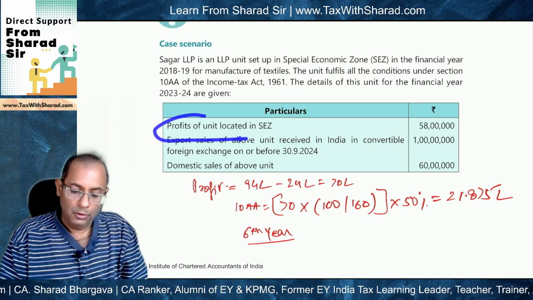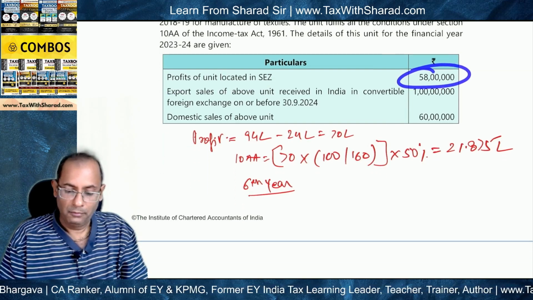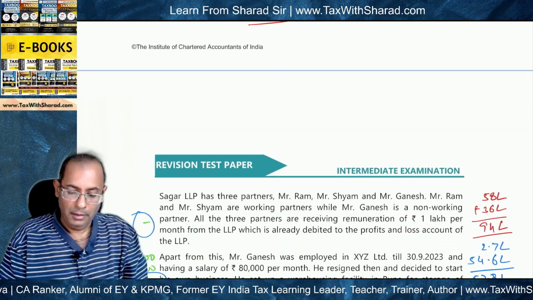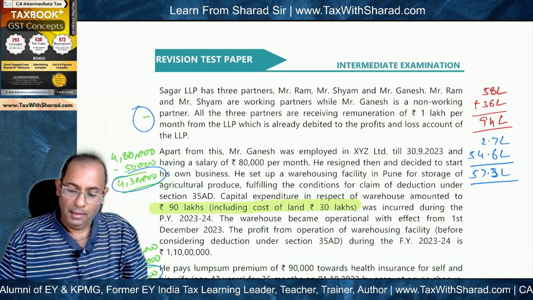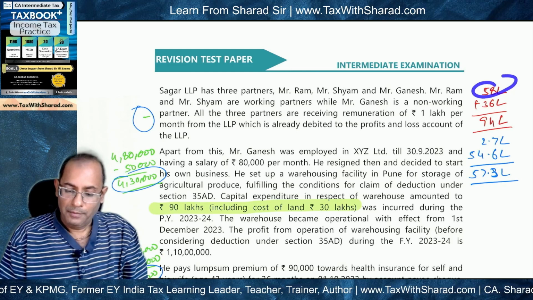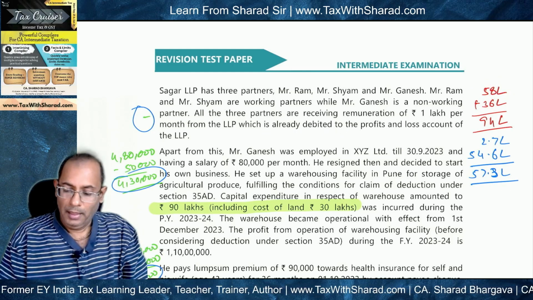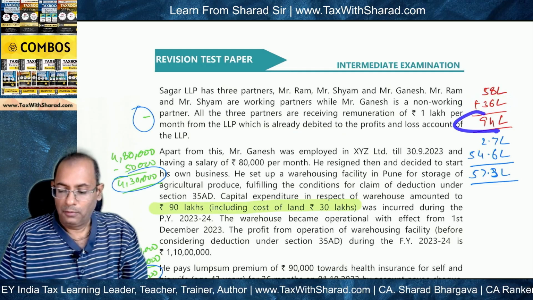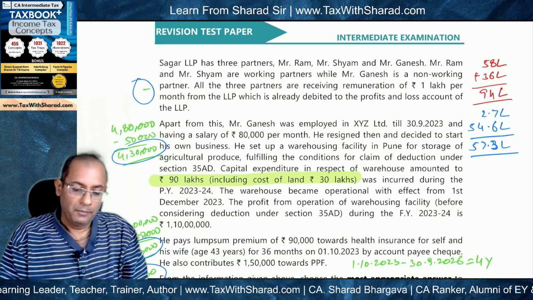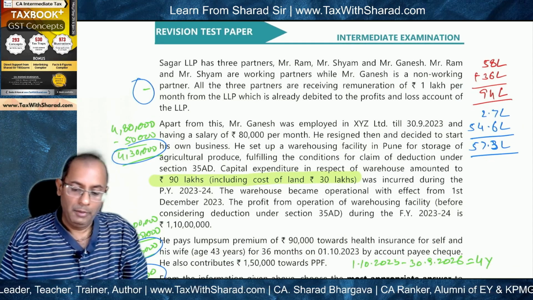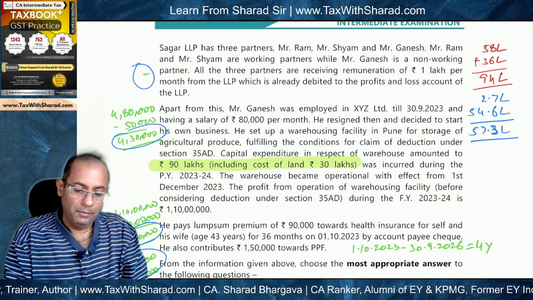So profits of units located in SEZ, and we can assume that 58 lakh which is given here is the profit as computed under the head PGBP, the business profit of the LLP. Since the remuneration has already been debited, we add this 36 lakh and 94 lakh is what we get as the book profit. And using this book profit, we determine the limit of deduction for remuneration under section 40B.